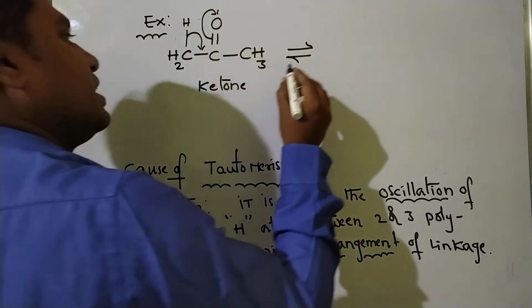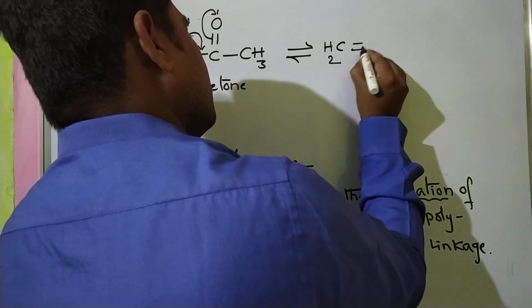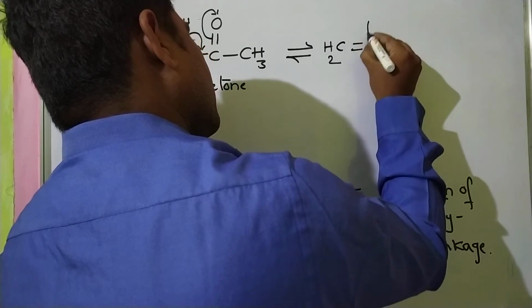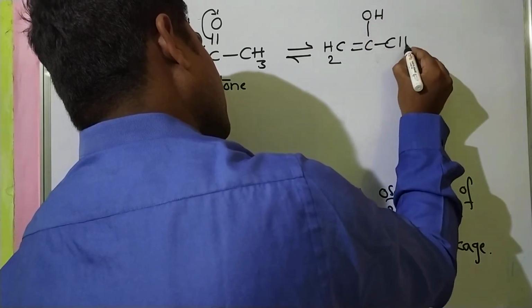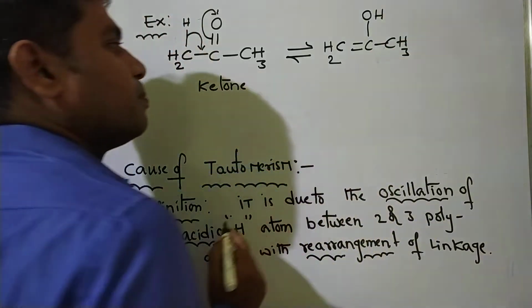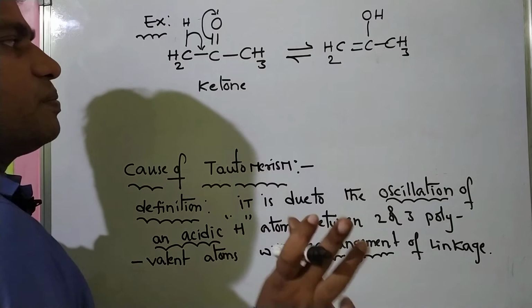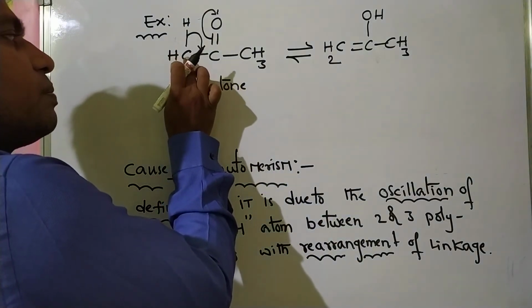Now we will get CH2 double bond C, OH, CH3. Please students, very easy, I will explain in detail, don't worry. Here one more alpha hydrogen.